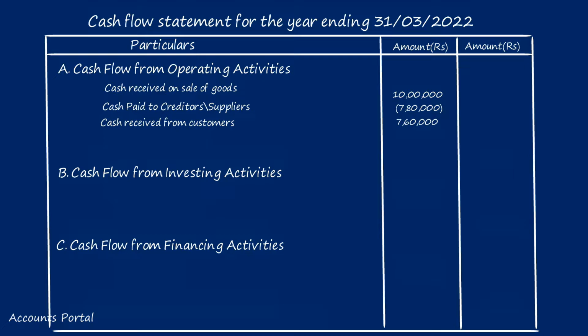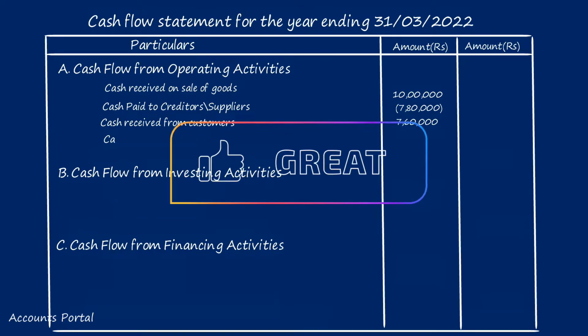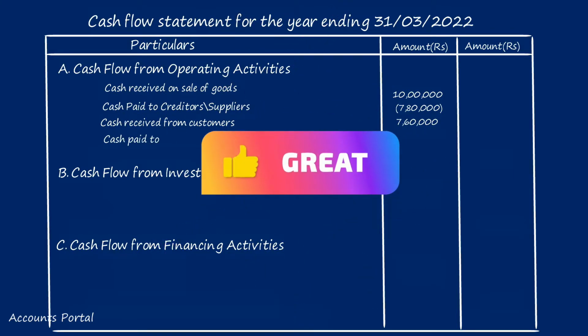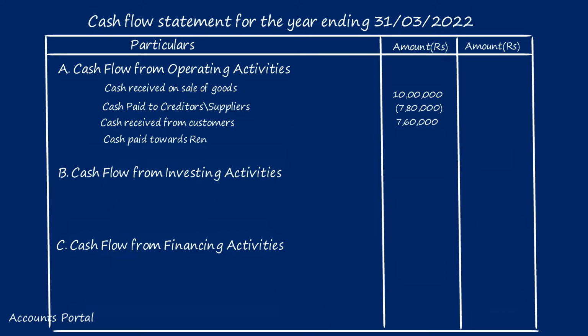We have cash payment towards rent 2 lakhs 20,000. Paid is what? Financing activity or investing activity or operating activity? Yes, you got it right this time also. It is an operating activity. So cash paid towards rent 2 lakhs 20,000, because it is cash paid, it is an outflow.